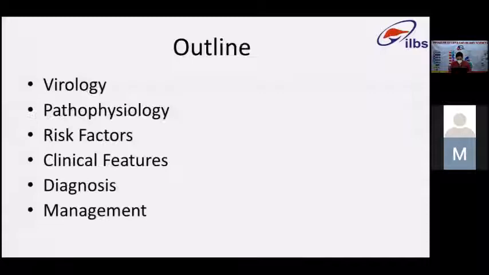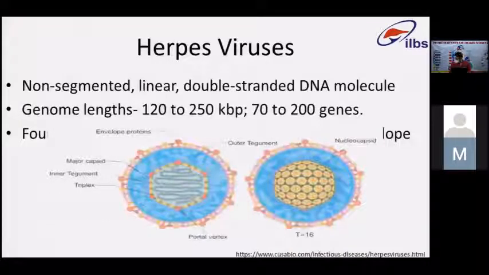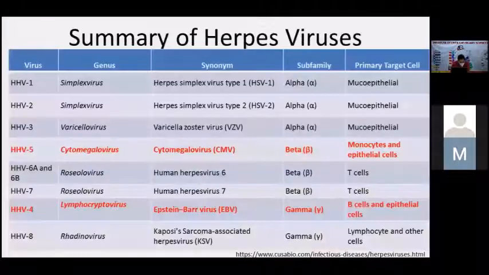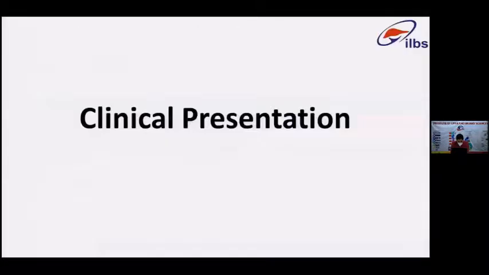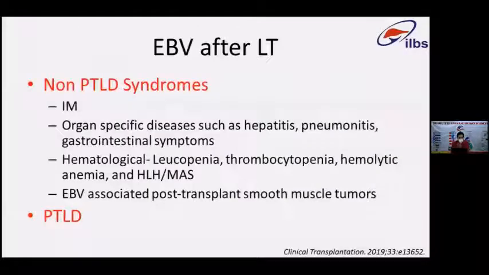So as we had previously discussed, EBV is also a part of the herpes virus family. It is otherwise known as HHV4, with a subfamily of gamma viruses. As opposed to CMV, it primarily affects the B cells and the epithelial cells in the oropharynx when it causes the primary infection. The clinical presentation: we are interested in only two forms of presentation.